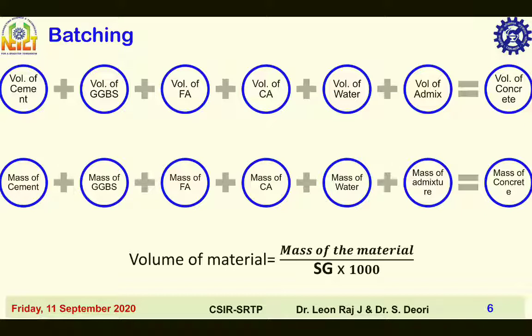Batching for standard grades of concrete with GGBS. Volume of concrete is equal to the sum of volumes of cement plus GGBS plus fine aggregate plus coarse aggregate plus water plus admixture. Mass of concrete is equal to mass of cement plus mass of GGBS plus mass of fine aggregate plus mass of coarse aggregate plus mass of water plus mass of admixture. Here the volume of the material is equal to mass of the material divided by specific gravity of the material into 1000. Volume of the material in meter cube, mass of the material in kg, specific gravity dimensionless, 1000 the density of water in kilogram per meter cube.